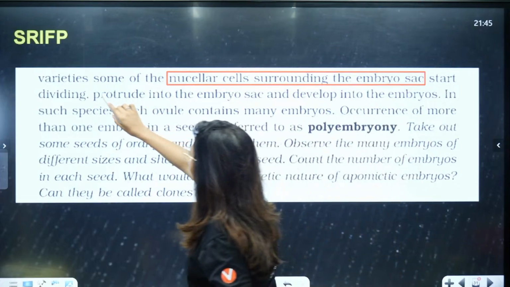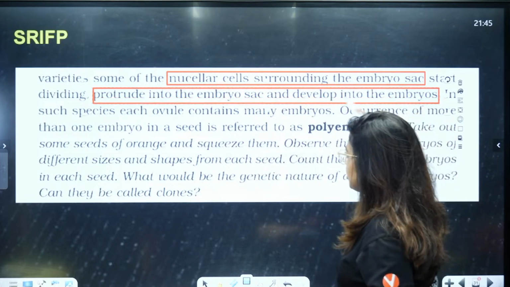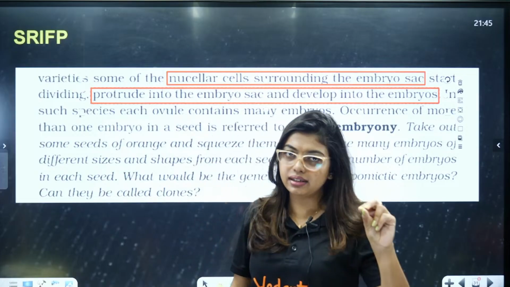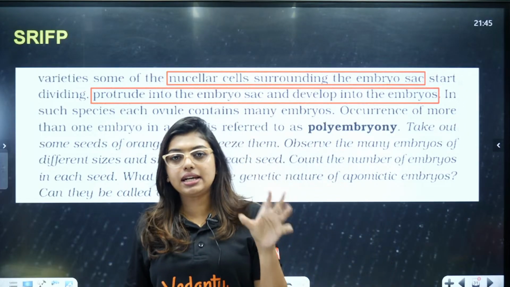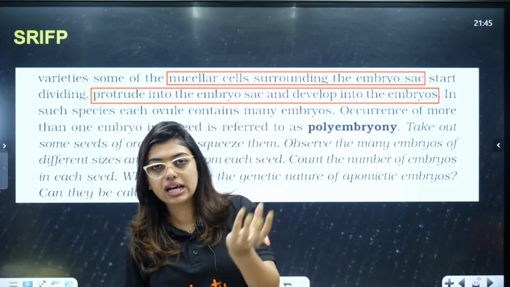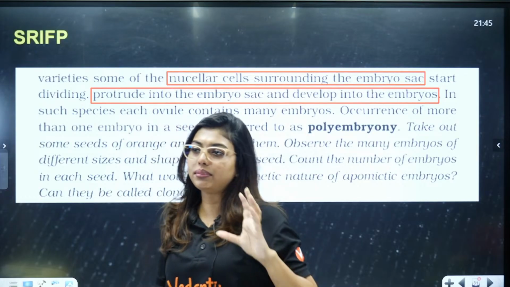Clear to all of you? Two scenarios: the diploid egg cell does not undergo meiosis and directly forms the embryo, or the nucellar cells around the embryo sac protrude inside, divide and form the embryo.